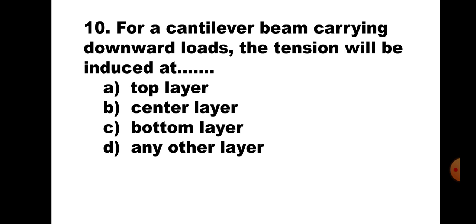Question number 10. For a cantilever beam carrying downward loads, the tension will be induced at A, top layer, B, center layer, C, bottom layer, D, any other layer. Now, for cantilever beam, as it bends in hogging fashion, the tension will be developed at top. Hence, the correct answer of this question is A,